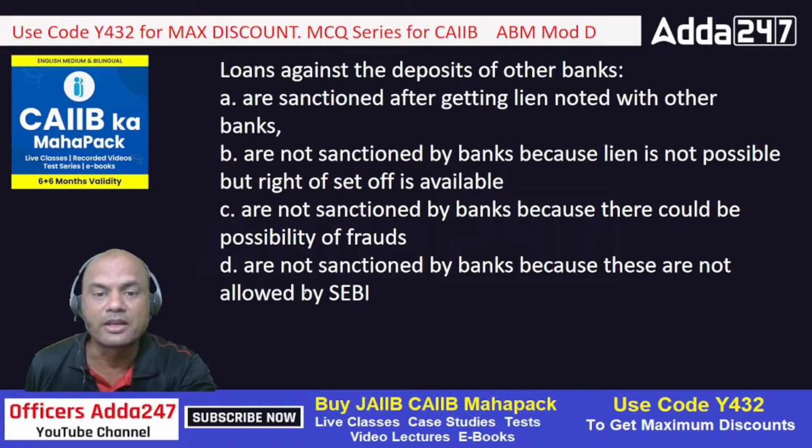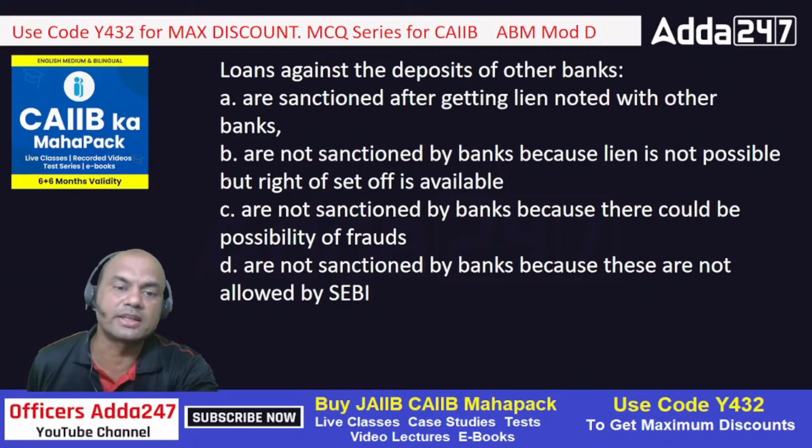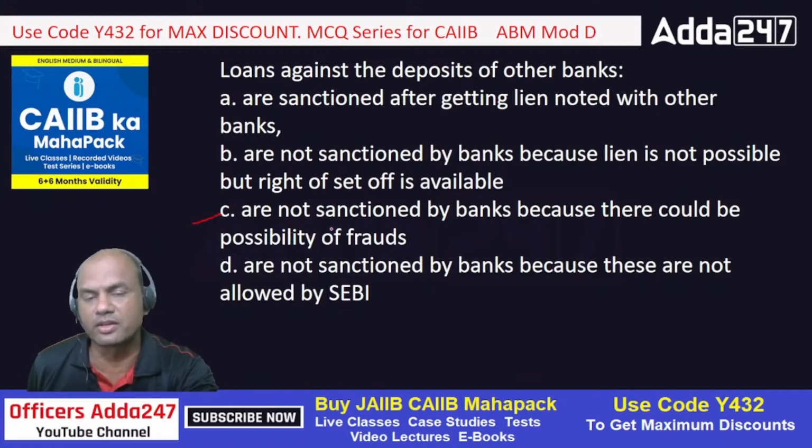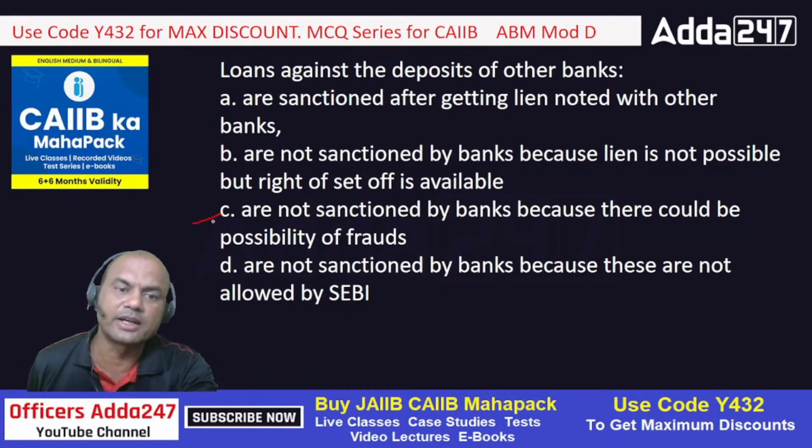What is this SEBI? How does SEBI come into the picture? Okay, so what is the answer? A, B, C or D? Which one? Fast. Easy answer, right? The answer is C because there can be a fraud. But what do you mean by set off? Set off is not available. Set off is never available on the FDs of other banks because that FD is with another bank. If tomorrow your loan against that FD goes into NPA, will you put a set off on the FD of the other bank? No, right? So that's why the answer is C.